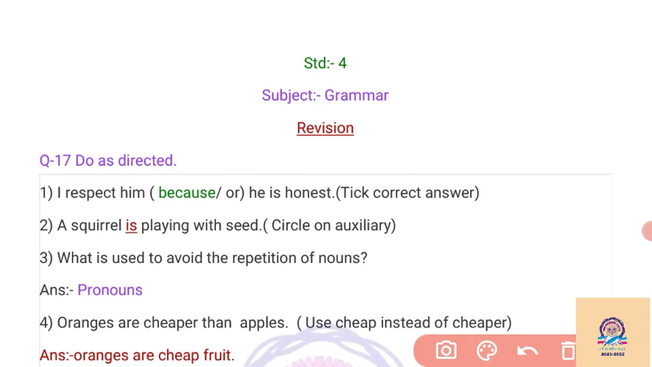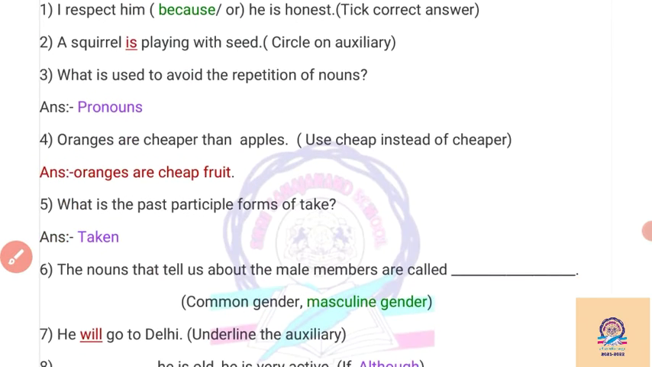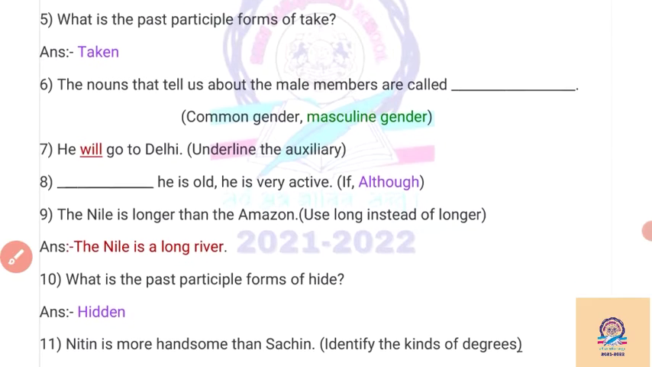Then the fourth question, that is oranges are cheaper than apples. Here we have to use cheap instead of cheaper. Cheaper is used for the comparative degree, and now we have to use cheap, it means we have to use positive degree. We are not going to compare oranges with other fruits, so shortly we can say that oranges are cheap fruit. Oranges are cheap fruit here because we are not comparing oranges with other fruit.